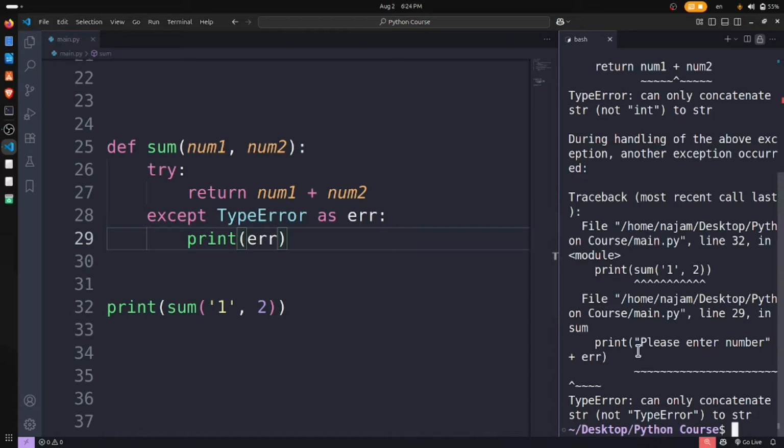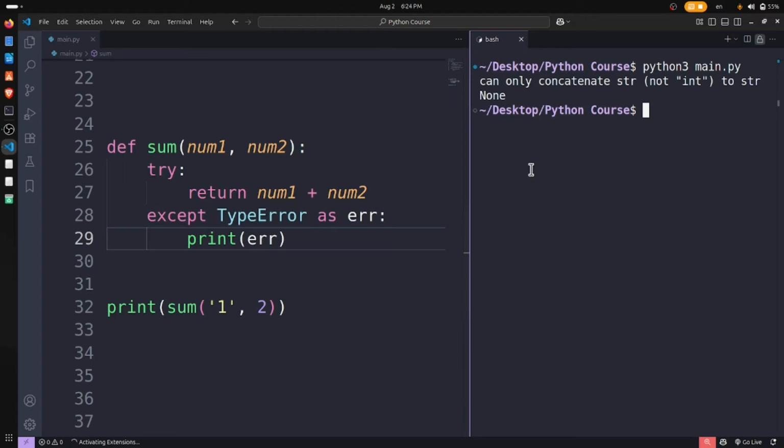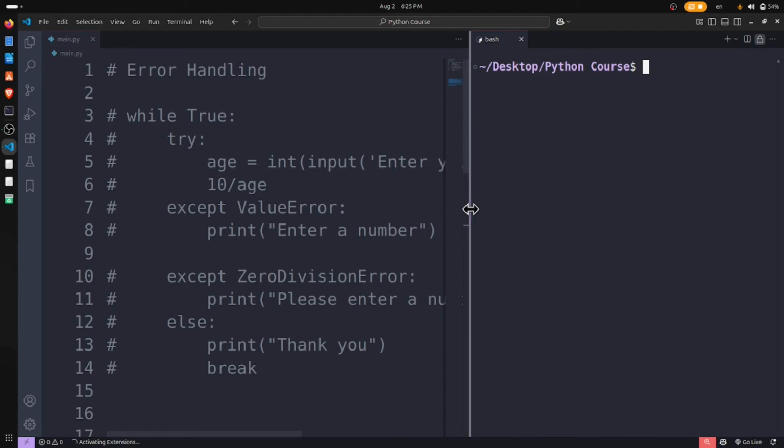Well, it's very, very clean: can only concatenate string, not integer to string. And None, because we have returned nothing here. So it's very, very descriptive. We have seen it here. A very great example. Now we have seen the error which we want to print out, the exact error it wants to tell us. If I comment this out, let's move on to the first example we had here.